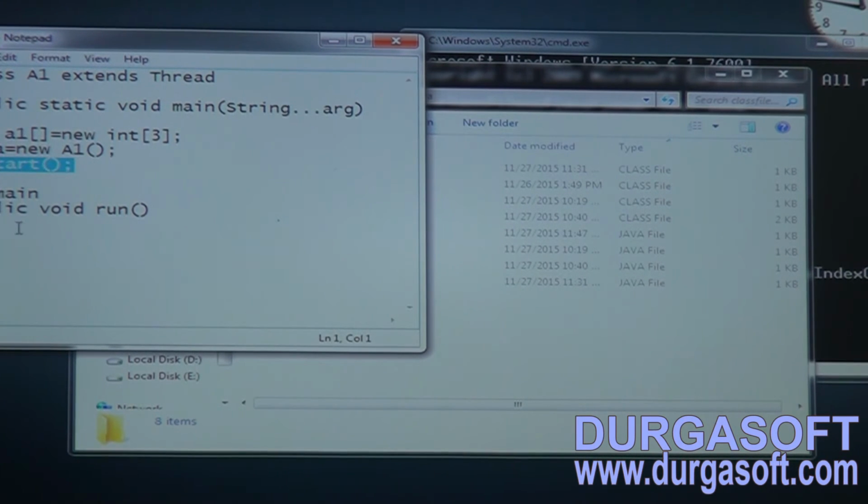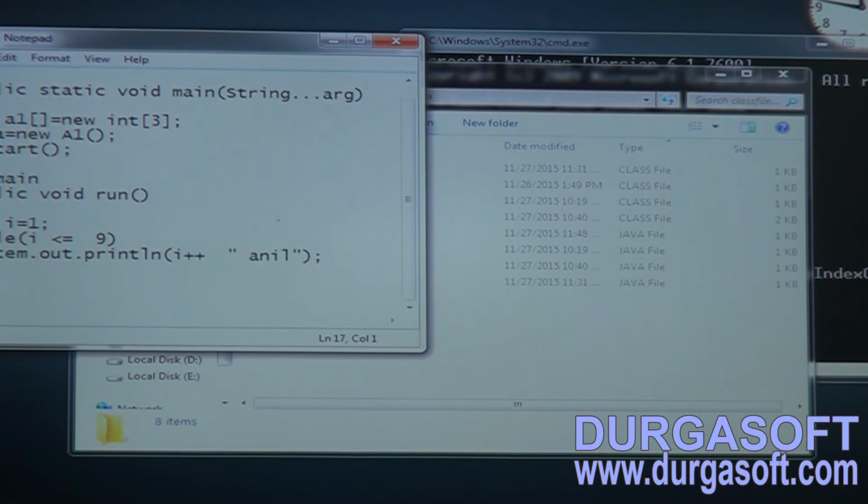Now internally this will call the run method on this object. If you have any doubt, please refer to defining threads in the multi-threading session. Now observe, I am taking one variable i equals 1, while i is less than or equal to 9, System.out.println of i, i plus plus. Now observe this part, what I am doing here.